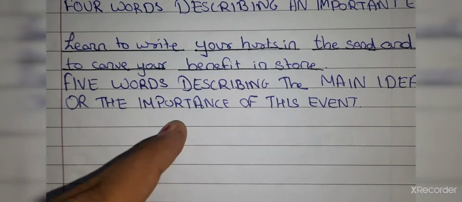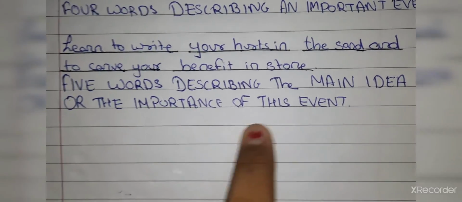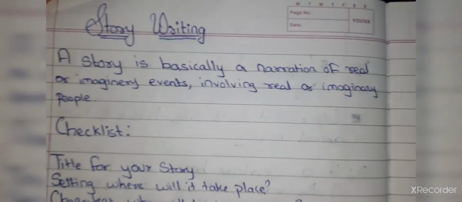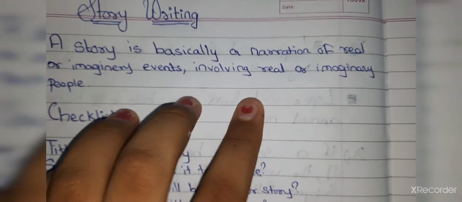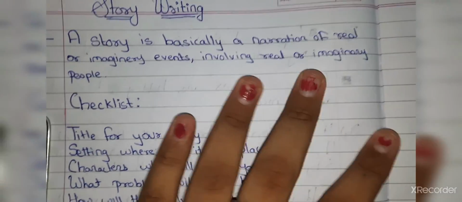So these were the five words describing the main idea or the importance of this event. Now let me just give you a short and quick revision of story writing. So what is story writing? A story is basically a narration of real or imaginary events involving real or imaginary people.